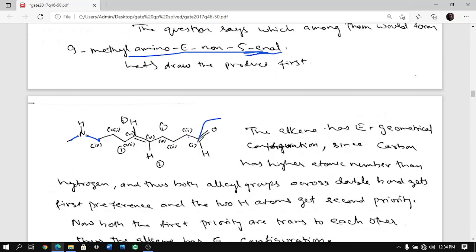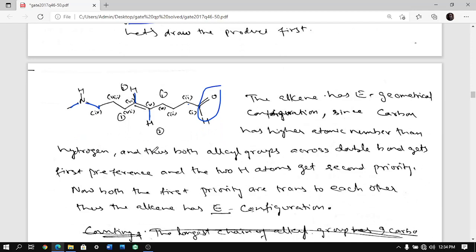So aldehyde we have done. Aldehyde is basically position number 1, but ene is at position 5, so it is alkene and it is E configuration. So you have to put the trans here. You have to put both the H away from each other because they get lower priority, whereas this one gets higher priority.